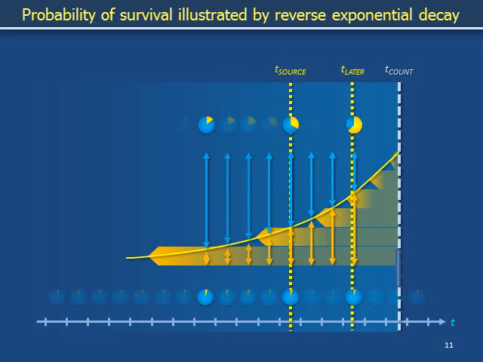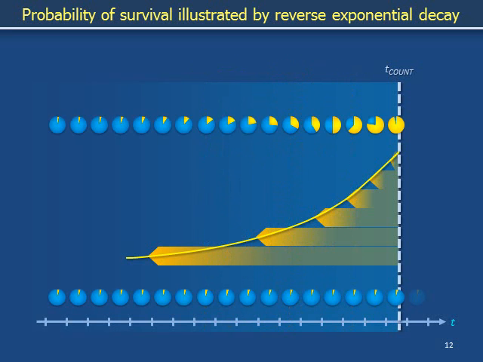In the same way that the height under the yellow curve decreases for earlier and earlier times, the wheels we have just generated contain less and less yellow as we move toward the left. The wheels labeled by the yellow brace at the bottom describe the chances of transcription, and the wheels along with the plotted curve, together labeled by the golden brace, describe the chances that molecules of messenger RNA survive long enough to be counted, assuming they are transcribed at all.